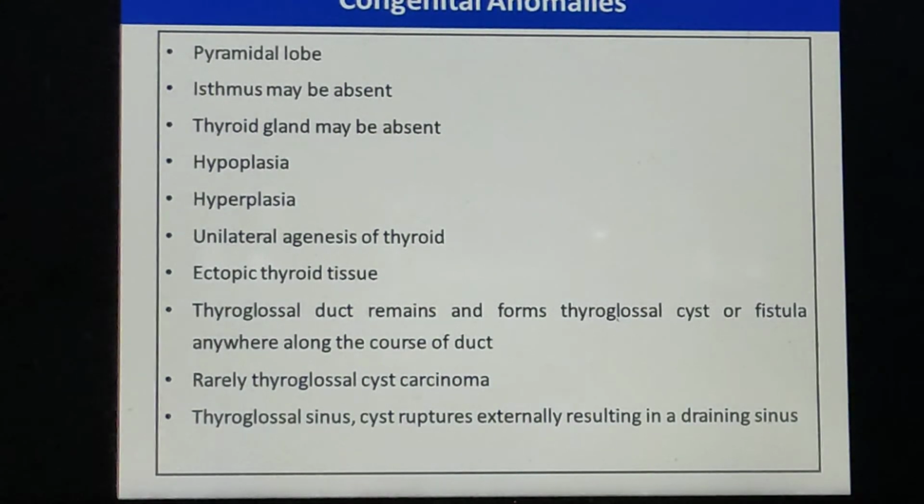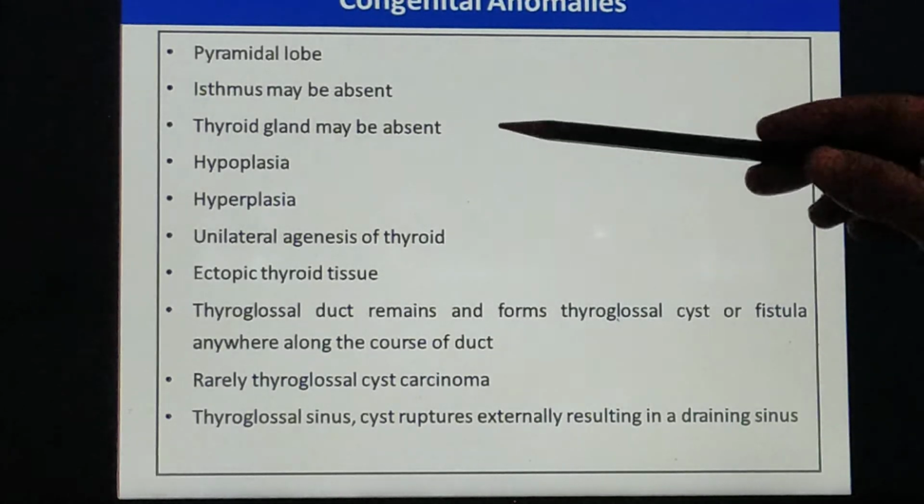Congenital anomalies related to it. There is the pyramidal lobe developed. The pyramidal lobe is nothing but an extension of the thyroid gland. The extension may be from the isthmus, it may be from the two thyroid lobes. That is termed the pyramidal lobe. The second, the isthmus may be absent. The two lobes are connected in the center by the isthmus. Sometimes the isthmus is absent, and both the lobes are fixed, or both the lobes may be separate.